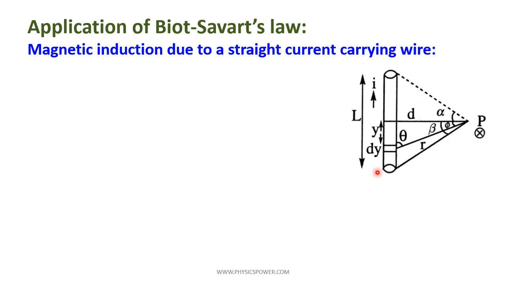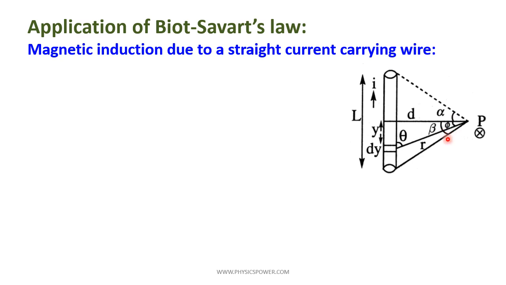If you consider a small dy element, then you can apply Biot-Savart's law. Biot-Savart analyzed a small dl element, and afterwards by integrating we get the complete picture. For that purpose, consider the small dy element from the midpoint of this current carrying conductor, at distance y from the midpoint.